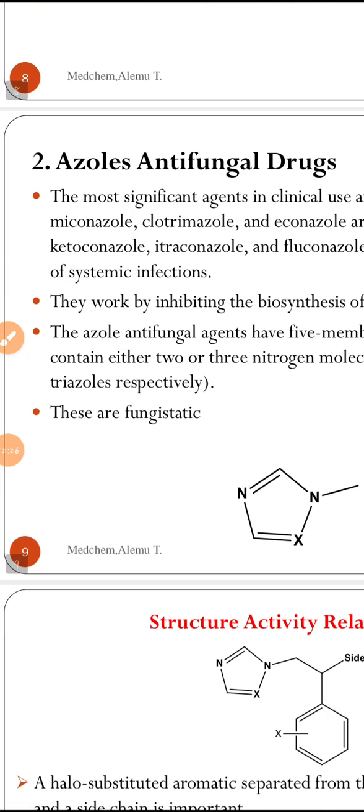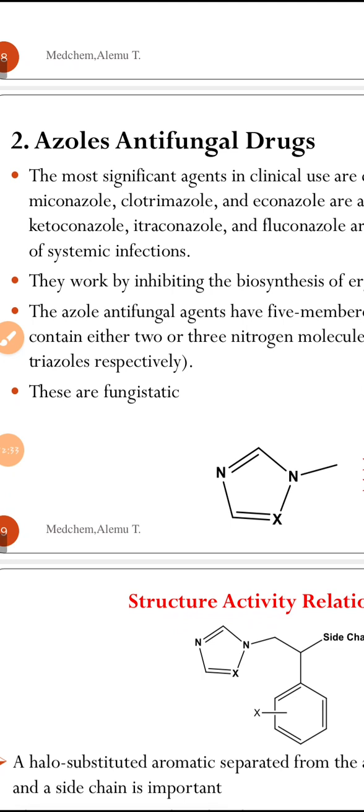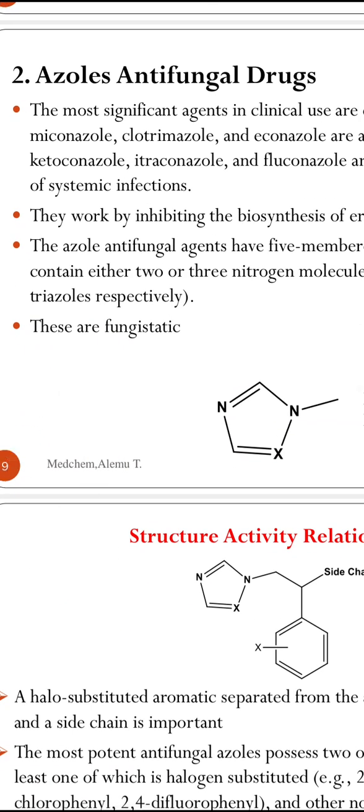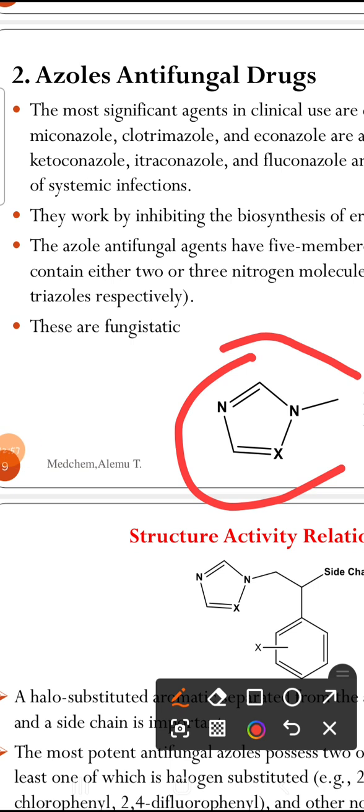The second class of very important compounds that are used as potent antifungal agents are azole antifungals. What are azole antifungals? These are significant agents for the treatment of fungus. Here we have the structure of azole antifungals. We have a large number of azole antifungals in clinical use. This is the general structure for azoles.